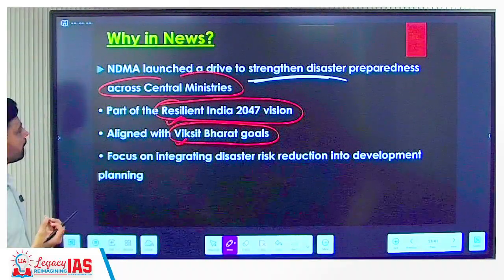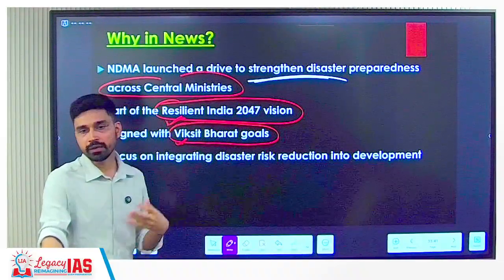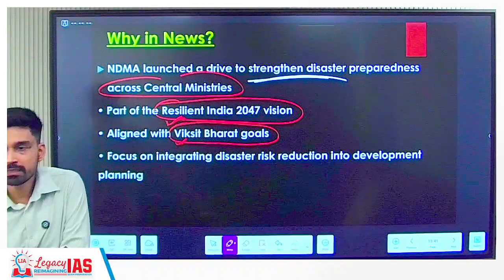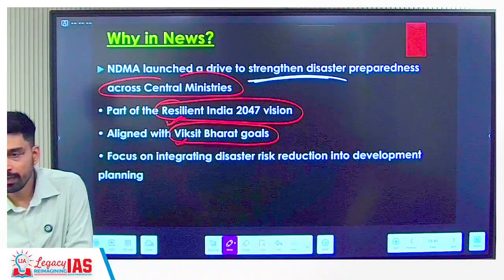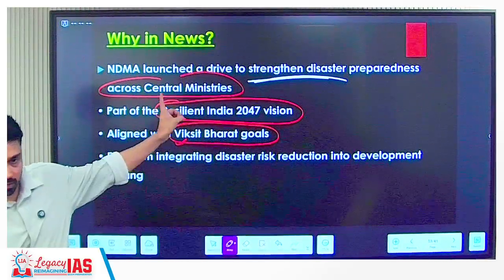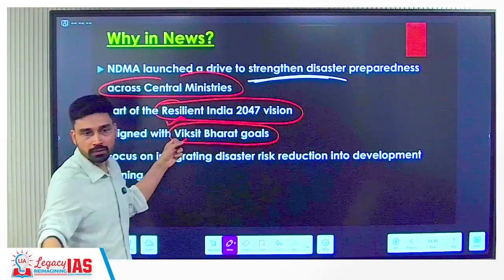One can become Viksit only if we have resiliency, because when a disaster happens, it also affects your economic growth. For example, we just discussed, if El Nino causes a drought-like disaster, will the economy be impacted or not? We have seen the economy will be impacted. So if the economy is getting impacted, can we become a developed country?